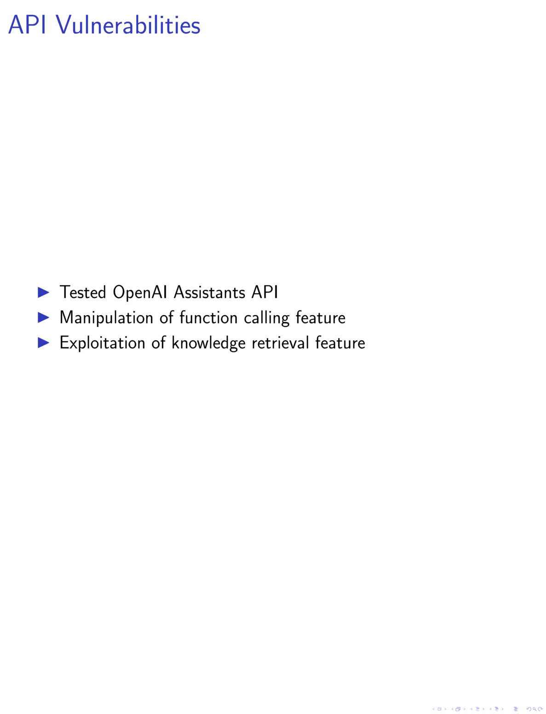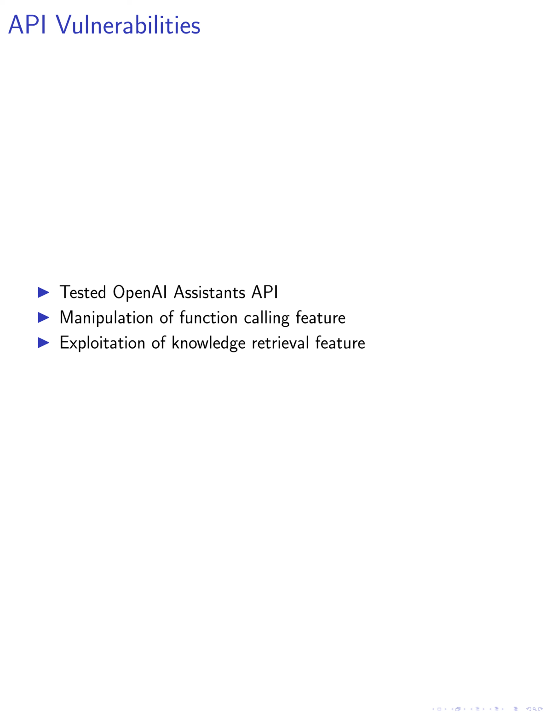Finally, we tested the vulnerabilities of the OpenAI Assistant's API, focusing on its function calling and knowledge retrieval features. We found that the function calling feature could be manipulated to make arbitrary function calls and even facilitate attacks on the application the assistant was part of. The knowledge retrieval feature could be exploited to misreport the contents of documents or execute malicious function calls.